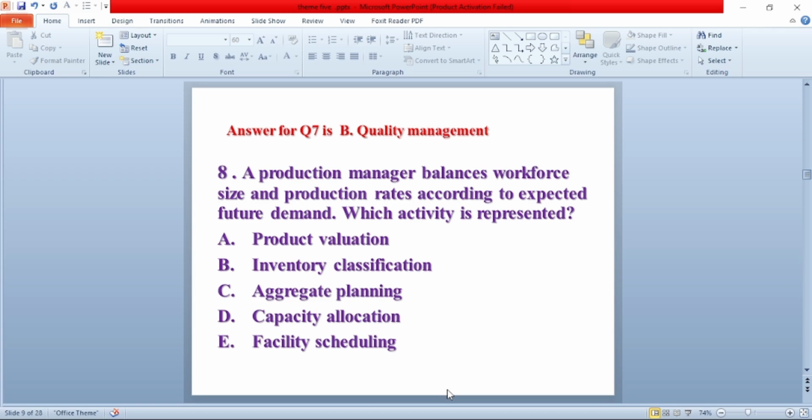Question number 8. A production manager balances workforce size and production rate according to expected future demand. Which activity is represented? A. Product valuation. B. Inventory classification. C. Aggregate planning. D. Capacity allocation. E. Facility scheduling. The answer for this question is C. Aggregate planning.